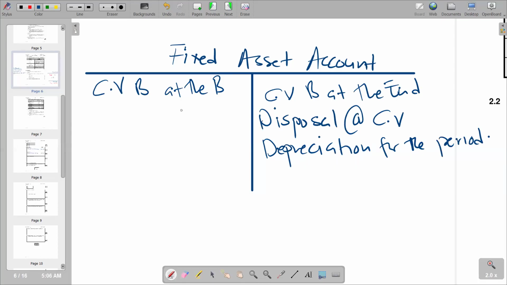Then we find our balancing figure, the additions, on the debit side. As simple as that.